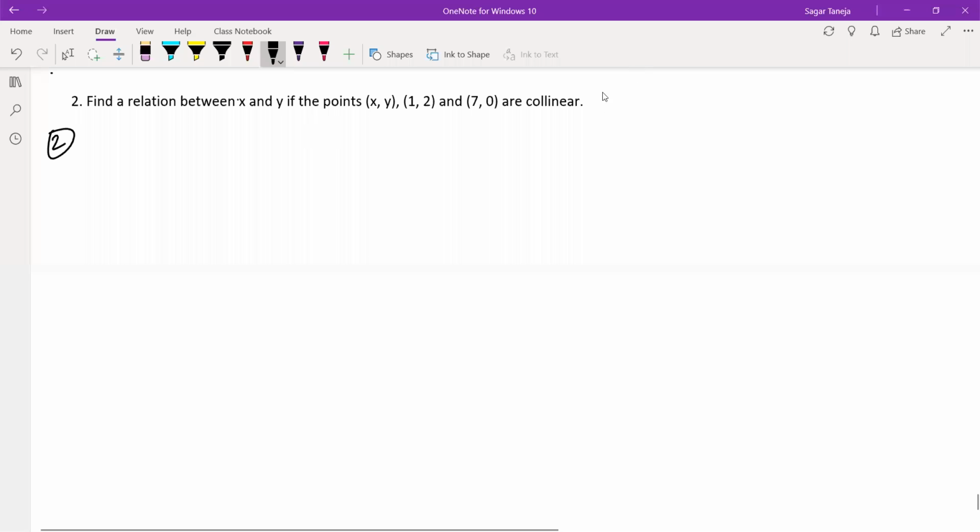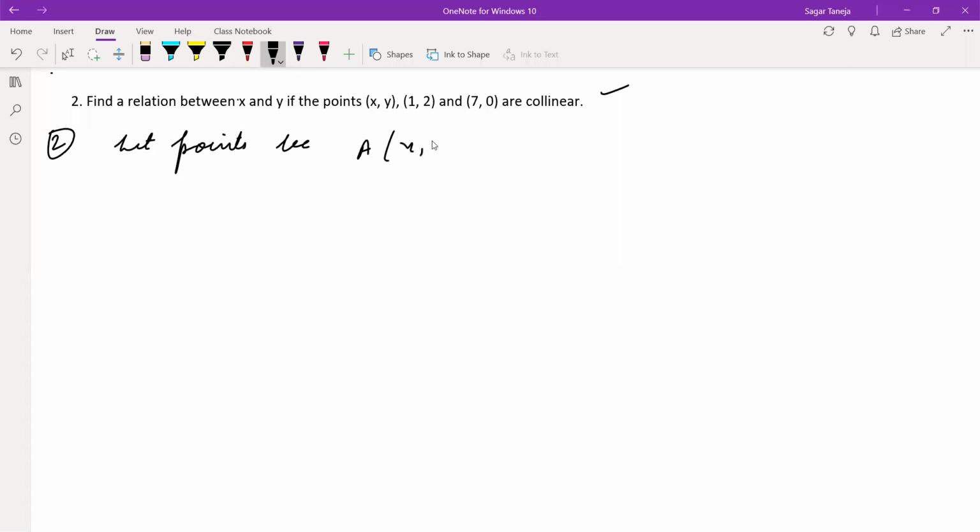In this we can use the distance formula and even the area of triangle. But I think in this no area of triangle will be used. It is written that these 3 points are collinear. We have an option of the distance formula, but it will be a little big.